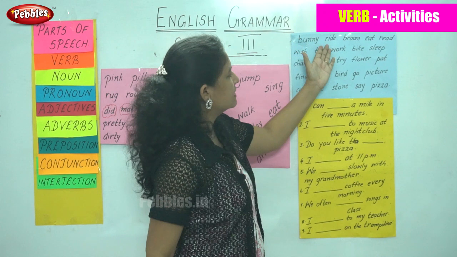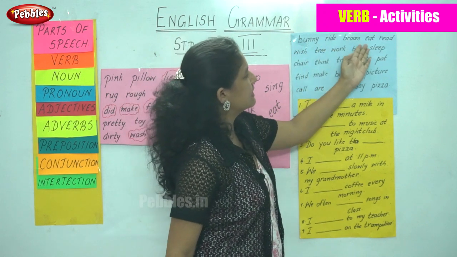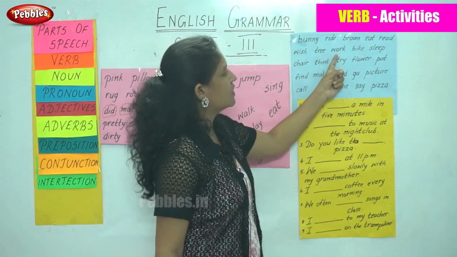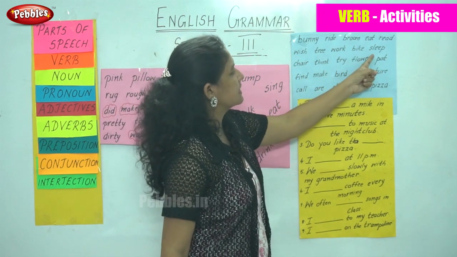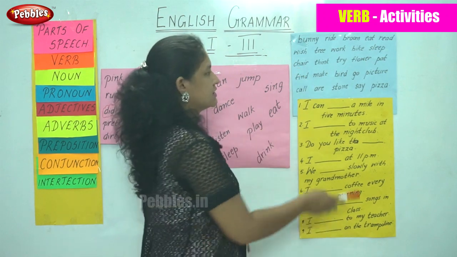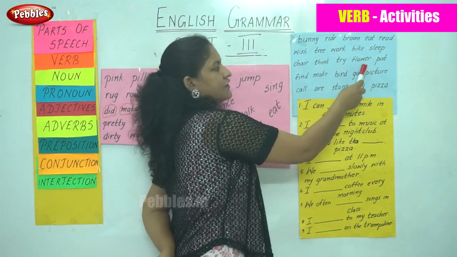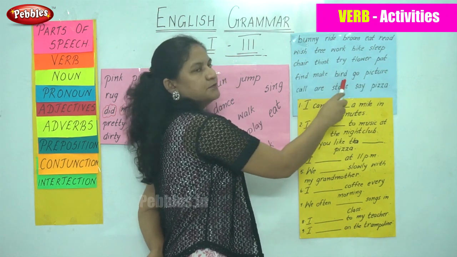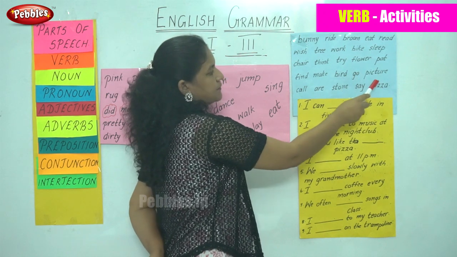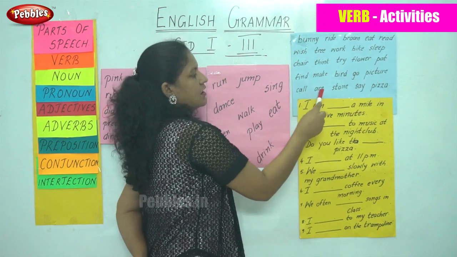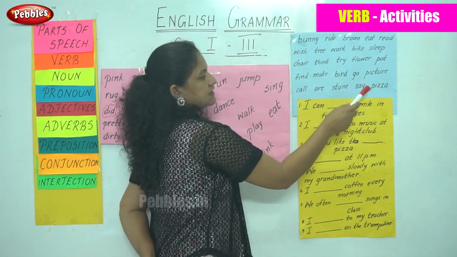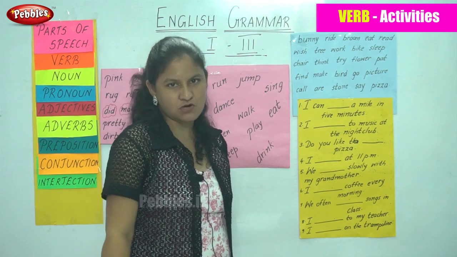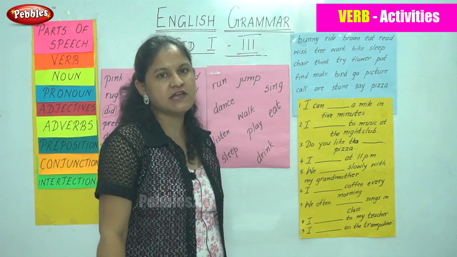Bunny, ride, broom, eat, read, wish, tree, work, bike, sleep, chair, think, try, flower, pat, find, make, bird, go, picture, call, stone, say, pizza. So these are all the words given in the box, and now I am going to circle all the action words.